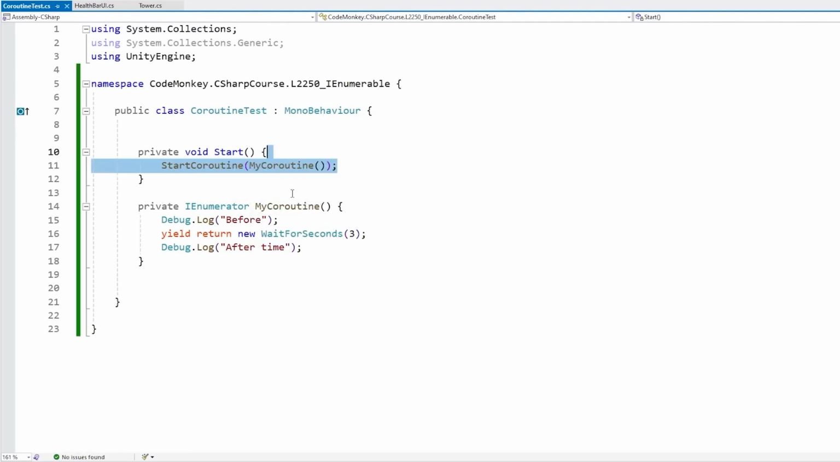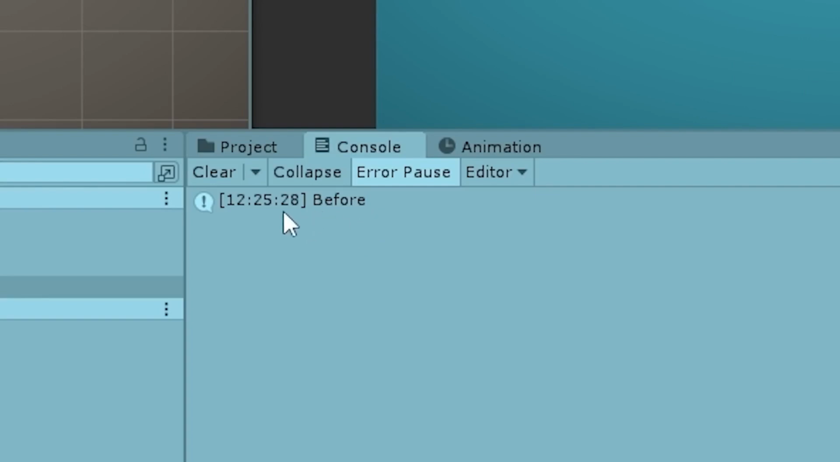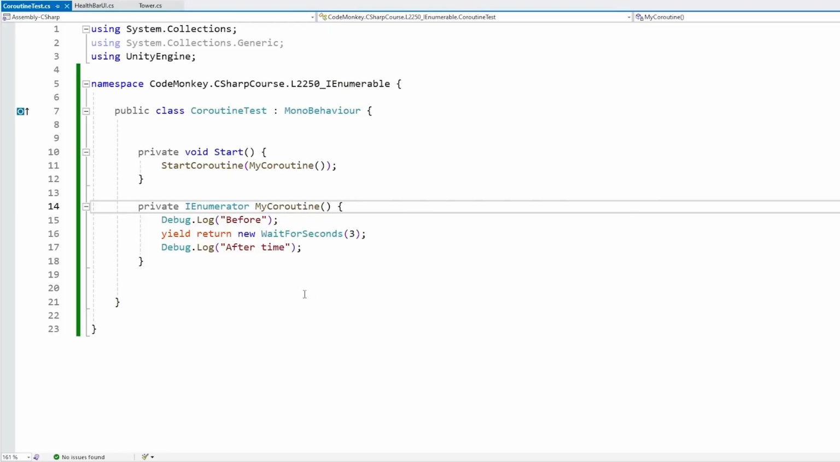Yep, so this is going to start running this coroutine, so we should be able to see this log immediately, then wait 3 seconds and then see this log. Okay, it's running, there's the first message, and after 3 seconds, we should be able to see, yep, there it is, the second message. Alright, awesome. So these are coroutines, which is a Unity-specific thing that works with enumerator.